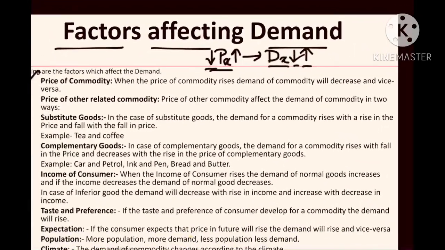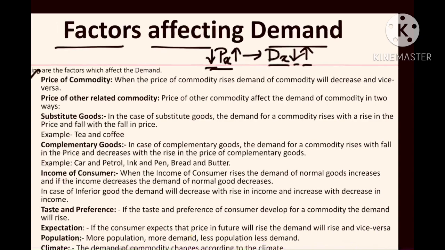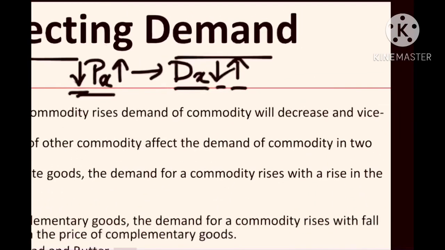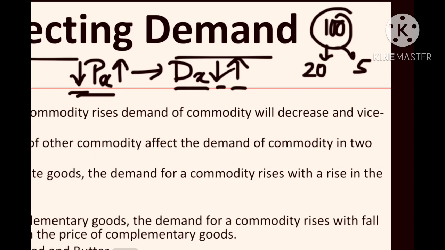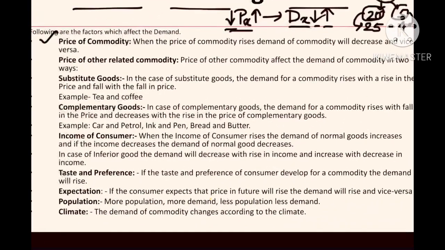Just think about yourself. Once you enter the market, forget everything. Your first observation is the price. What is the price of the goods? Suppose you have 100 rupees in your pocket. If the price of the goods is 20 rupees, you can purchase 5 units of the product. If the price is 25 rupees, you can purchase 4 units. So automatically, as the price increases, the demand decreases. That is very certain.